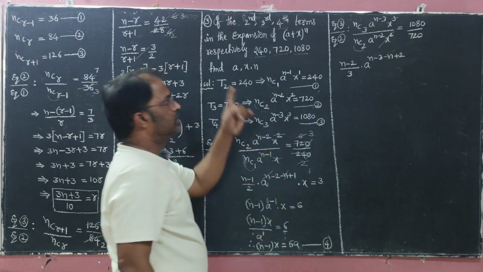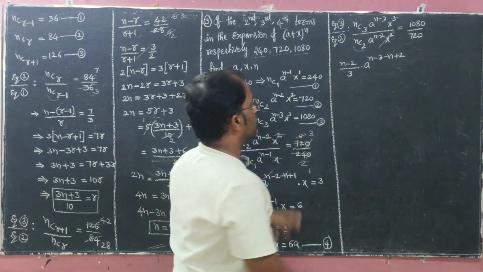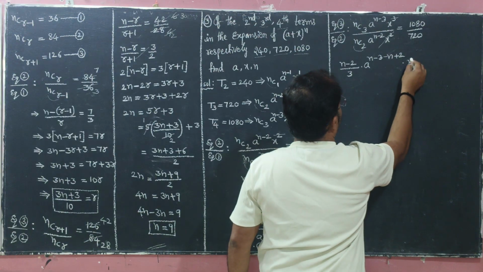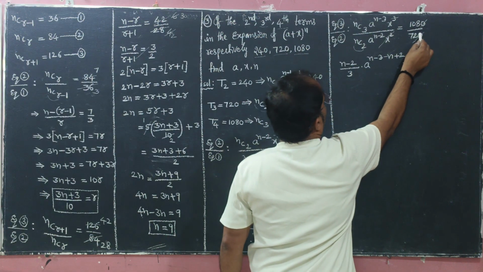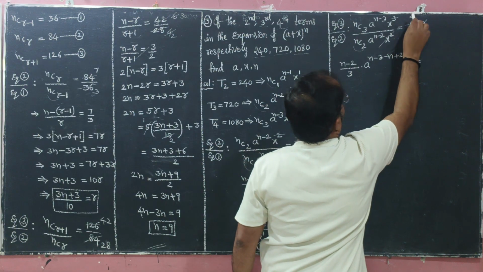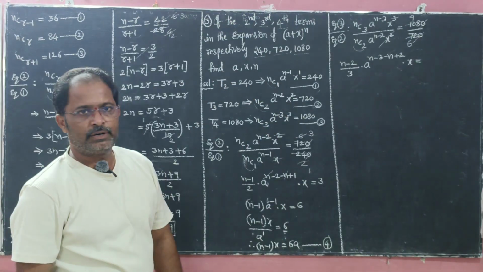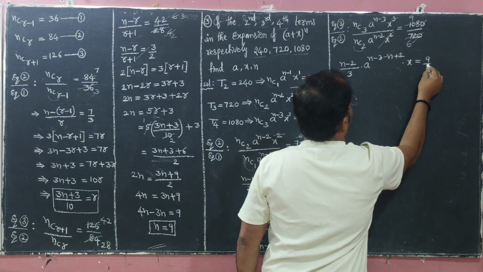square cancels. On top, x has 3 terms, below 2 terms. So x cube by x square means x square cancels, remaining one more x. Okay, now 0 and 0 cancel. Same again with the 12 table: 12 6 is 72, and 12 9 is 108. Okay, 9 by 6.